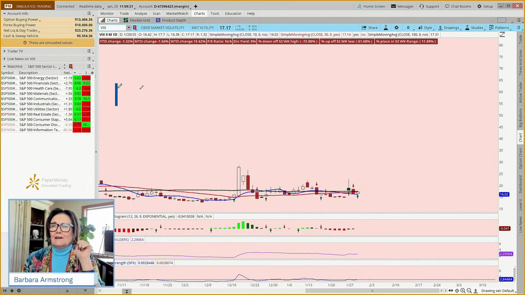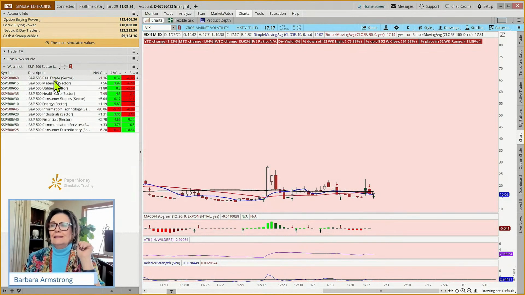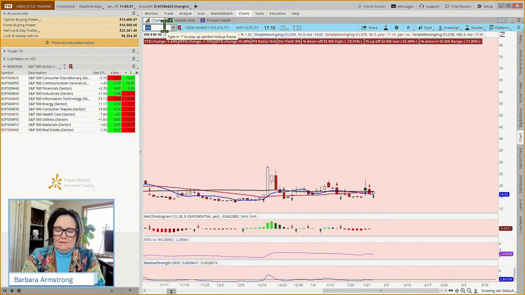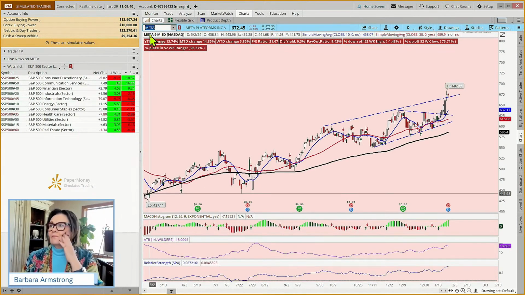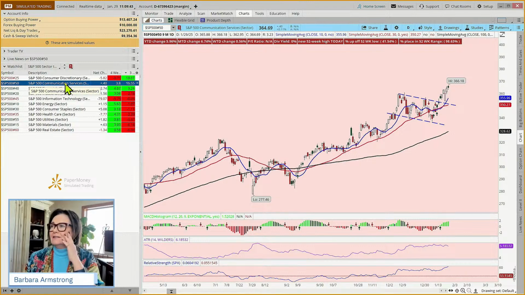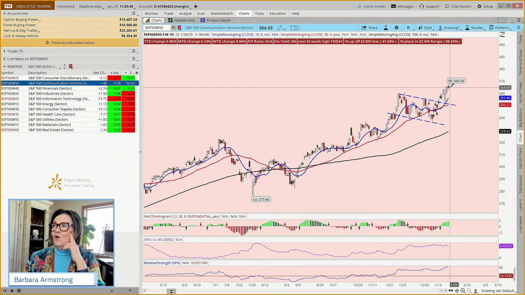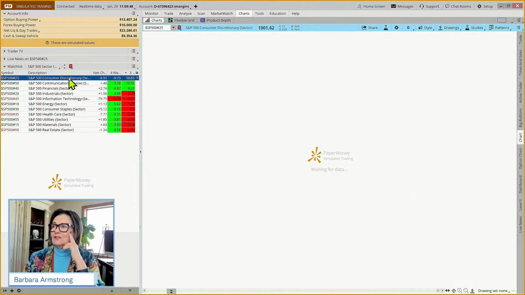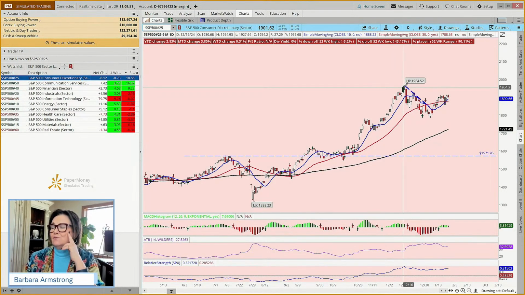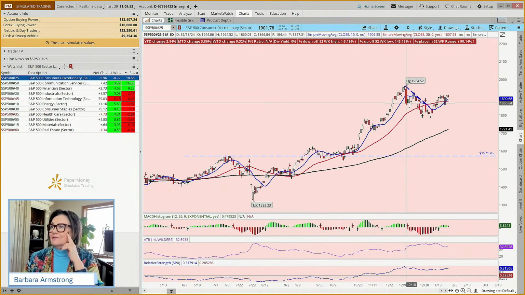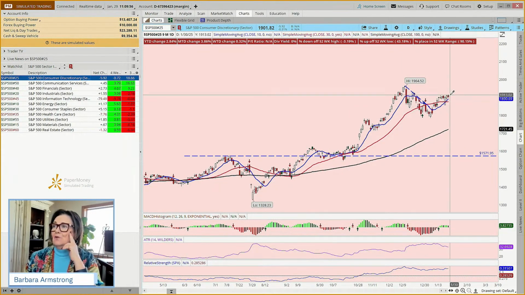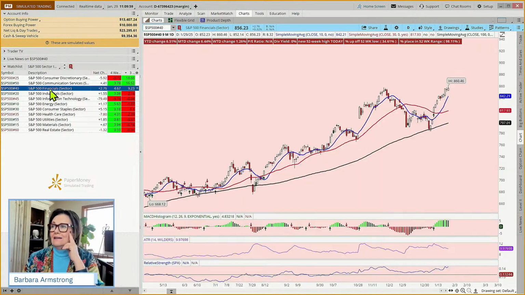But when we look at our sectors, when we look at who's been leading for the last 3 months, well, it's not real estate, it's been at the bottom. We've got consumer discretionary leading, the Amazons and so on, and then communications. So the Metas of the world have been strong. When we come to communications, it hit a new all-time high today. Consumer discretionary, this was an all-time high back here in the middle of December. It seems to be heading back in that direction, not quite there yet.